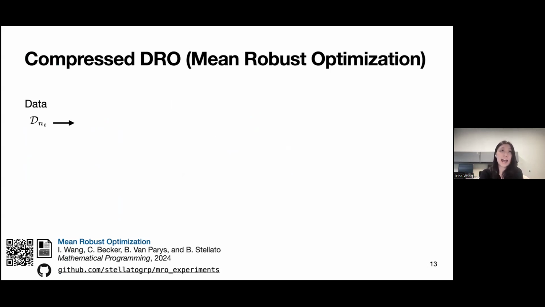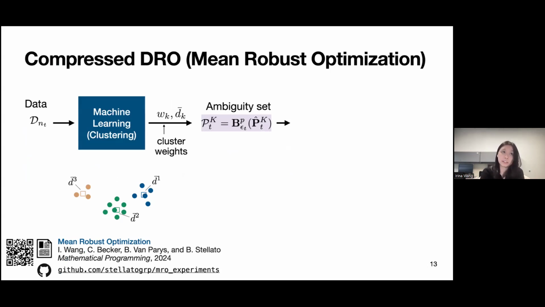So overall, at a high level, this compressed DRO framework is like this. We have the data set. We use a machine learning clustering algorithm to output the cluster weights, which is the proportion of data points in each of the clusters, and the cluster centers d bar of k, which is the mean of the data points in the cluster. And we can use this to build a reduced ambiguity set, because the cluster weights and the cluster means essentially give us a reduced or compressed empirical distribution of the data. We call that p hat of k. And we build this ambiguity set as the ball now around p hat of k instead of the original p hat.